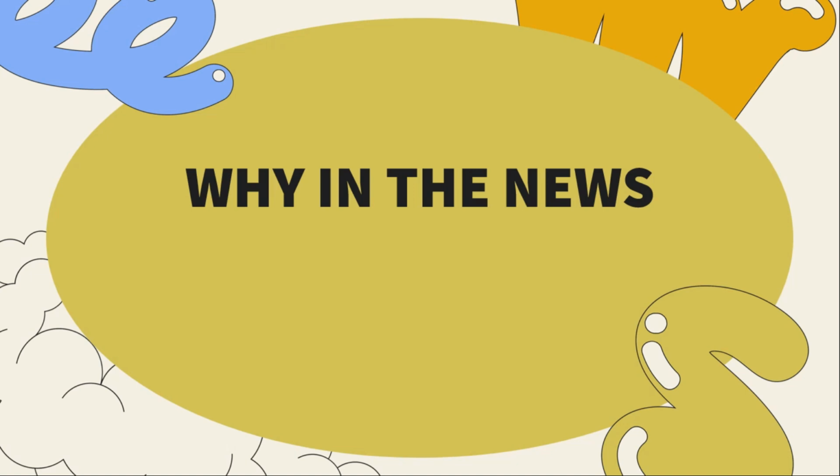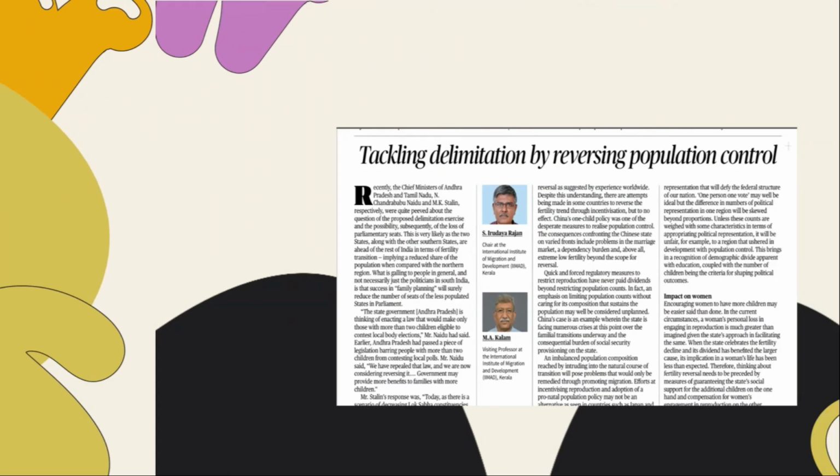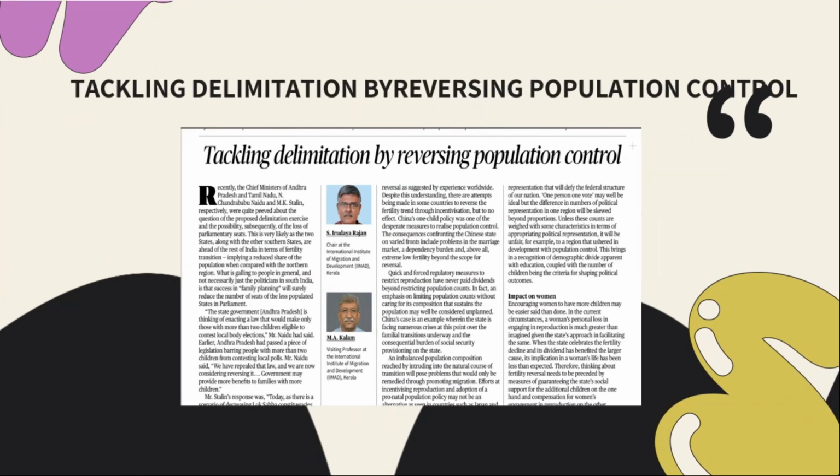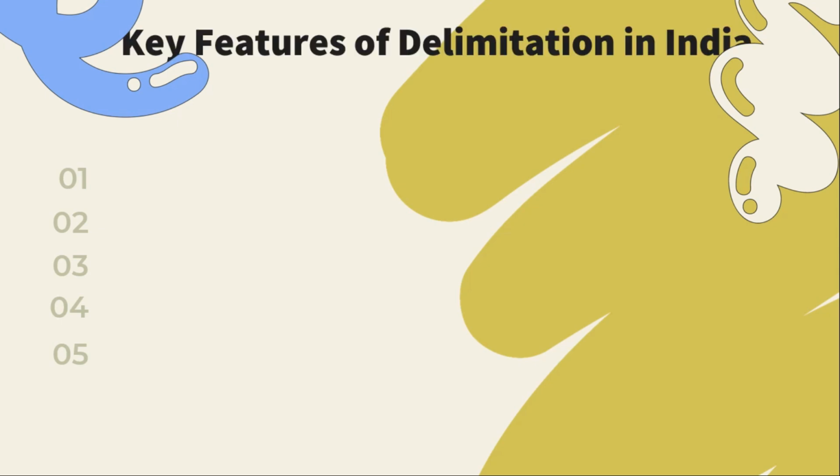Mr. Naidu said earlier, Andhra Pradesh passed a piece of legislation barring people with more than two children from contesting local polls. We have repealed that law. Now, first of all, in this issue, we must know what delimitation is. Delimitation in India refers to the act of redrawing the boundaries of electoral constituencies to ensure the representation of the population in legislative bodies.